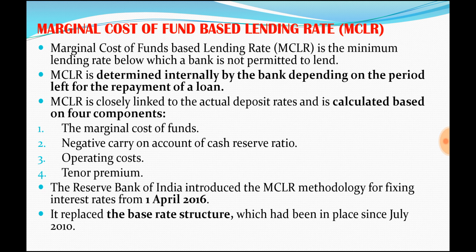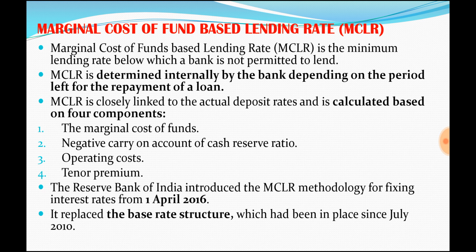See, if the RBI says to the bank that you must not lend for less than 9%, the bank may have the capacity to lend at 8%. But since RBI has said 9%, they cannot go lesser.